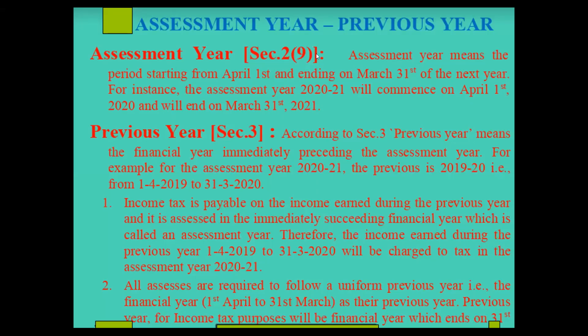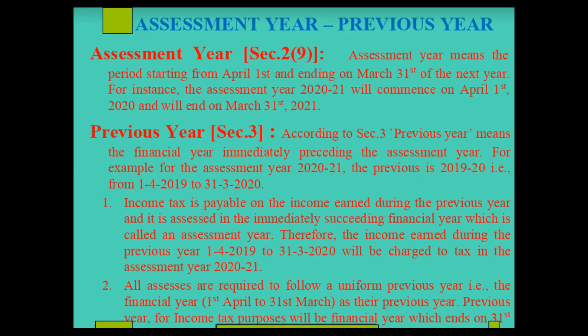Now coming to our academic year. Academic year means, for our teaching purpose, from June to May 31st of the next year. For example, June 1st, 2021 to May 31st, 2022. That is what you mean by academic year.